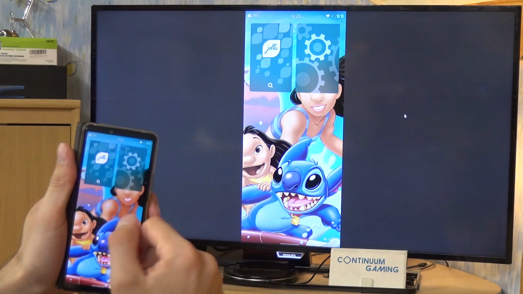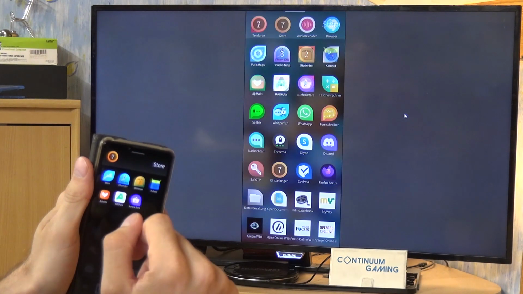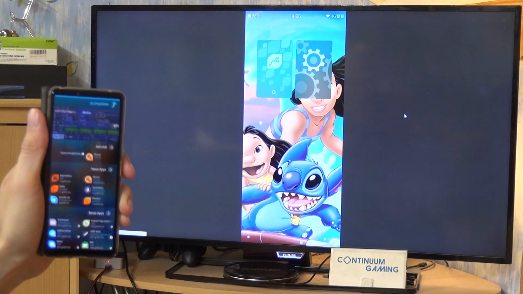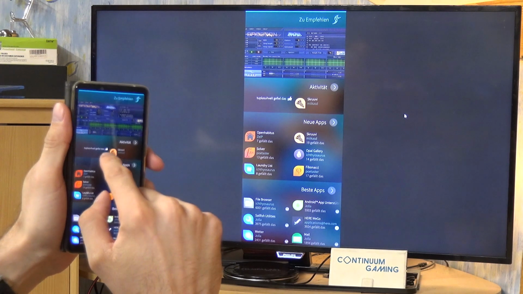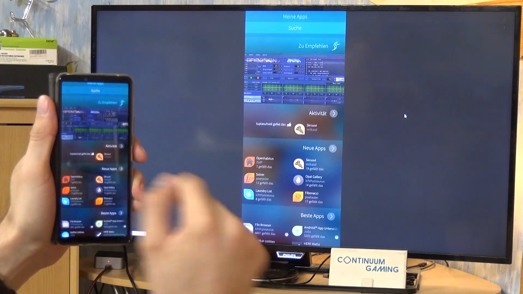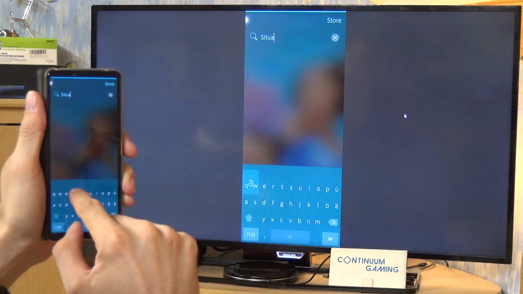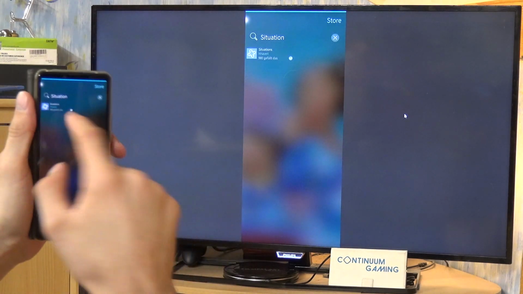Just to let you know, go to your Jolla store, which you can find pre-installed on your smartphone in general. Click there, and then go to the search bar and put in Situation, for instance, and Situations comes up.